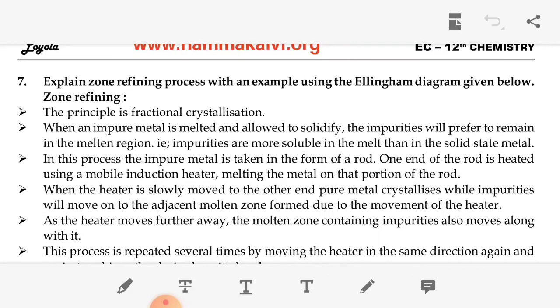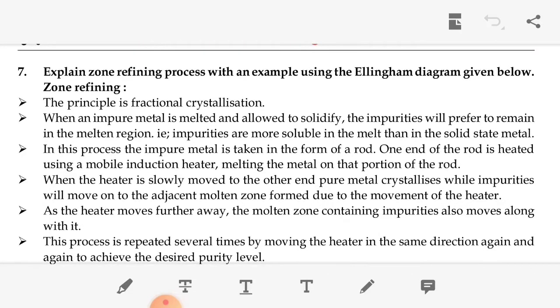Okay. Then the seventh question: explain the zone refining process with an example, using the Ellingham diagram given below. Zone refining: the principle is fractional crystallization. We take impure metal, melt it and allow it to solidify. The impurity will prefer to remain in the melted region, that is, the impurities are more soluble in the melt than in the solid state metal.